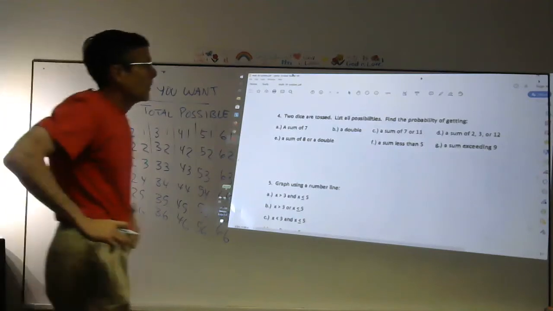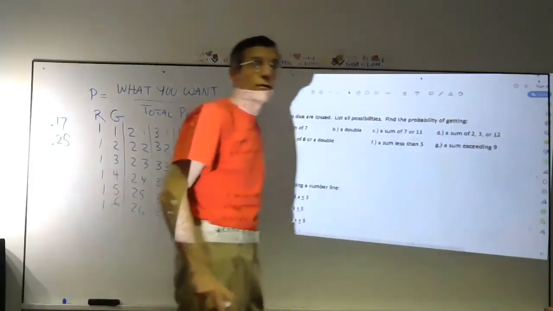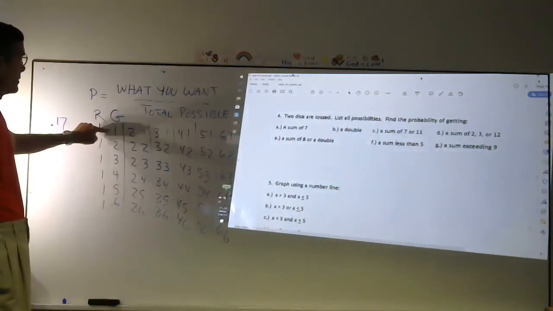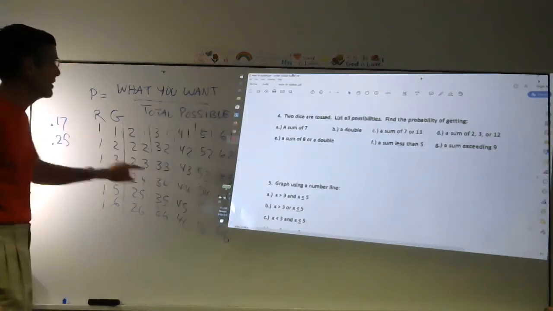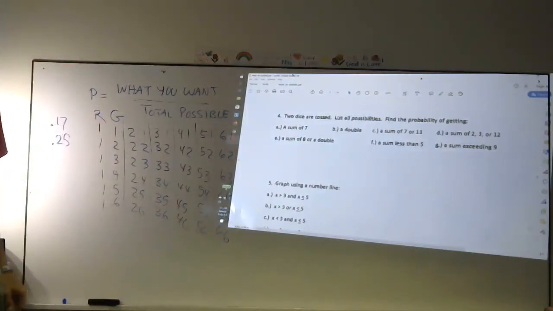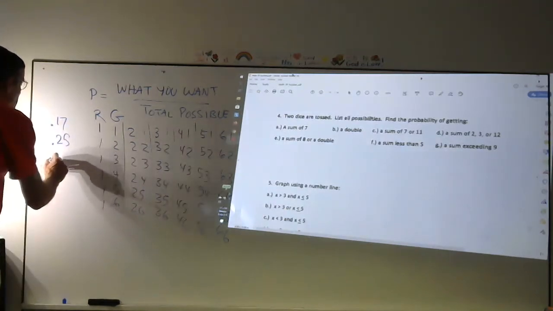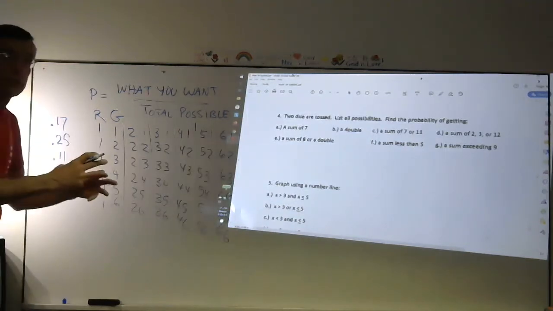Okay? What about if I said you could get a sum of 2, of 3, or 12? To get a 2, it's 1 and 1. To get a 3, it would be 1 and 2 or 2 and 1. So you have 3 possibilities there, and a 12 is a 6 and a 6. Okay? That's a total of 4 out of 36, which I think, if my brain is working, 4 divided by 36 is 0.11 or 11% of the time.